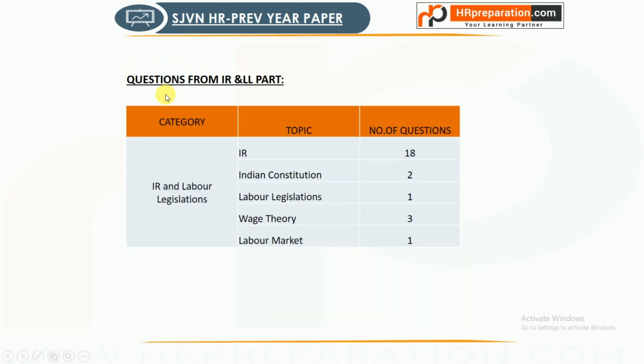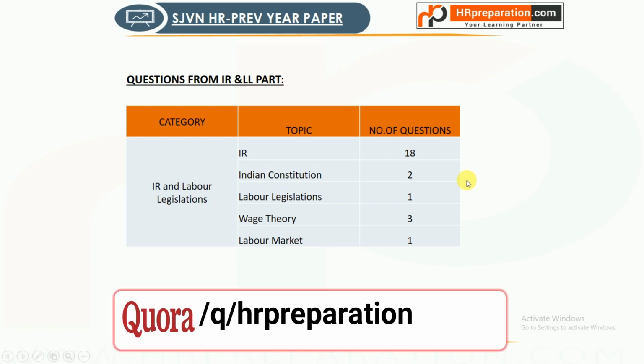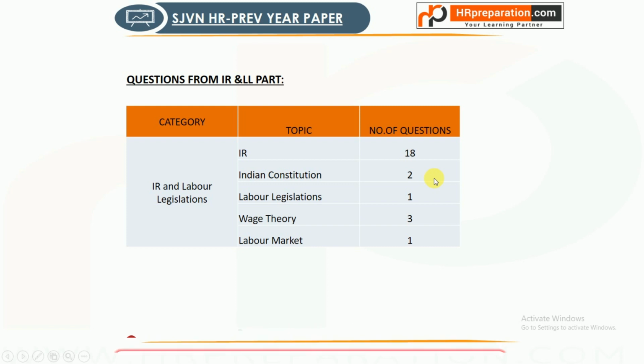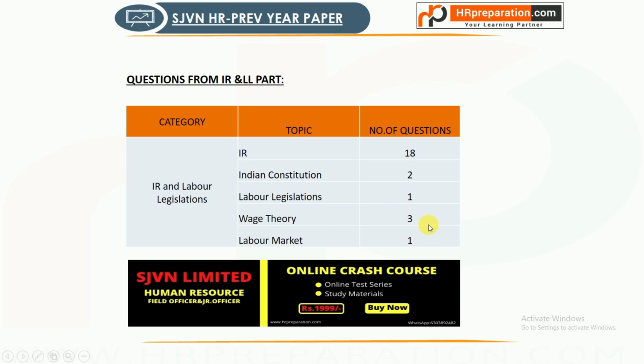And this is the part with questions from IR and labor legislation. Topics like 18 questions from the IR. The IR is nothing but trade unionism, conflict management, negotiation mechanism. These are the common topics from the IR, theories and all. 2 questions from the Indian Constitution, 1 question from the labor legislations, 3 questions from the wage theory, 1 from the labor market. So here you can understand.